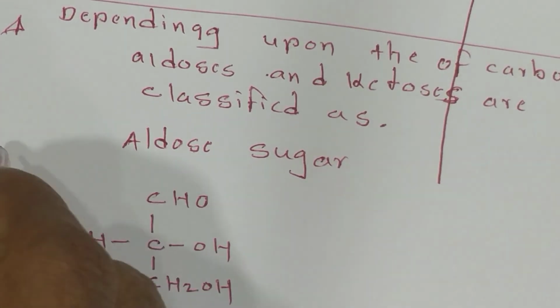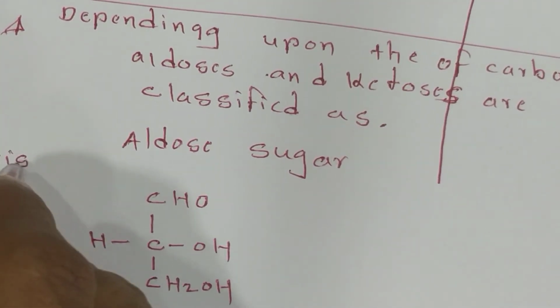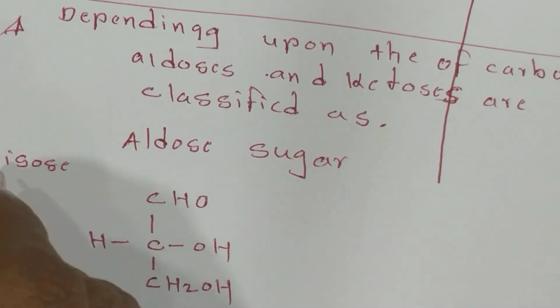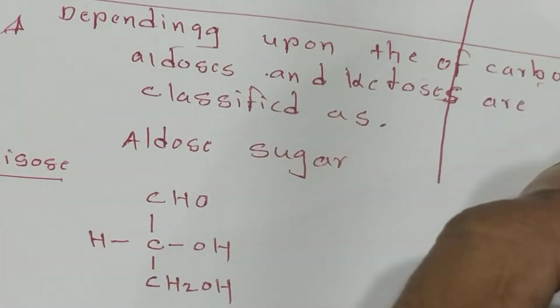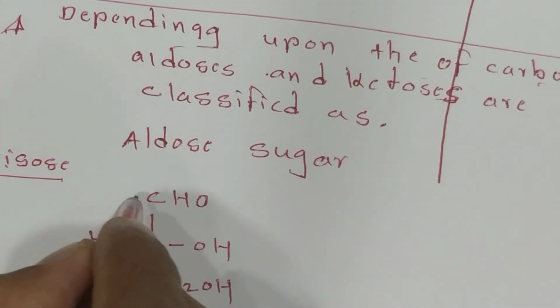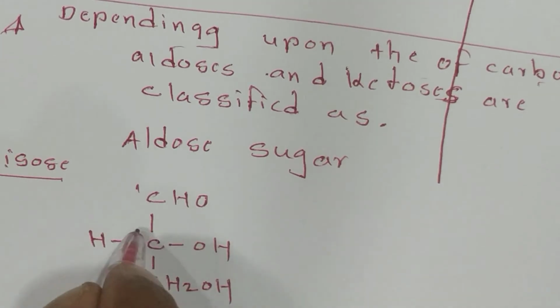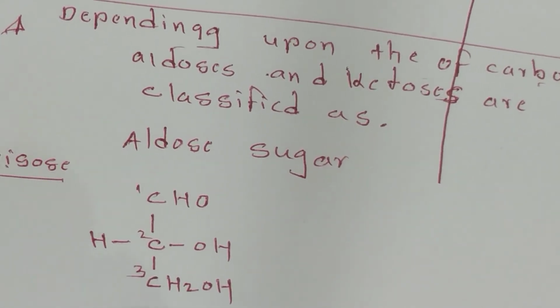This example is a triose. Triose means it is named depending on the carbon atoms: 3 carbons. Give the numbers 1, 2 and 3. The example of a triose is glyceraldehyde.